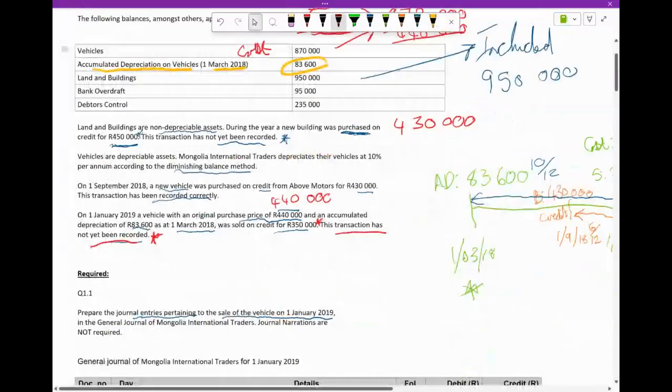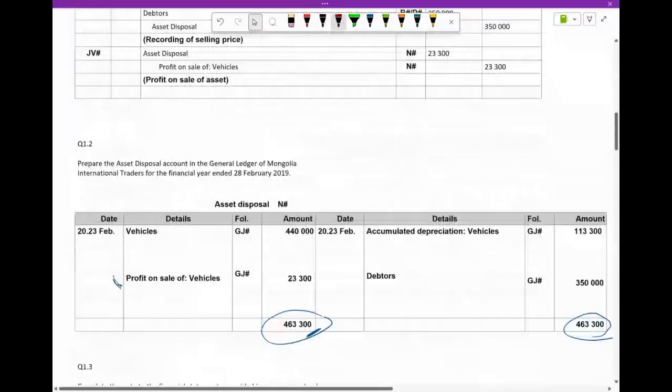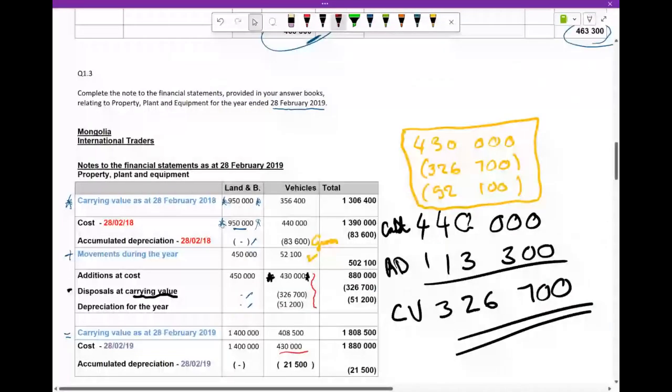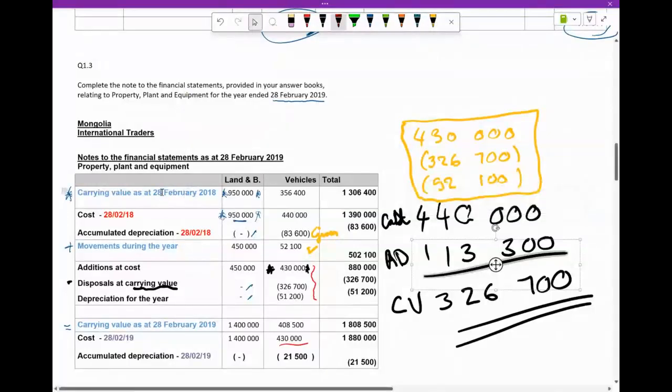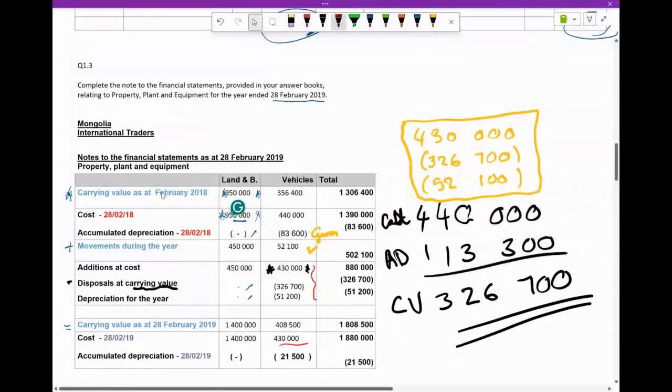So if we go down here, I left it at 28 February, but that's just the day before. So it's the same thing, but I should have changed the top part, because remember our financial year begins 1 March.